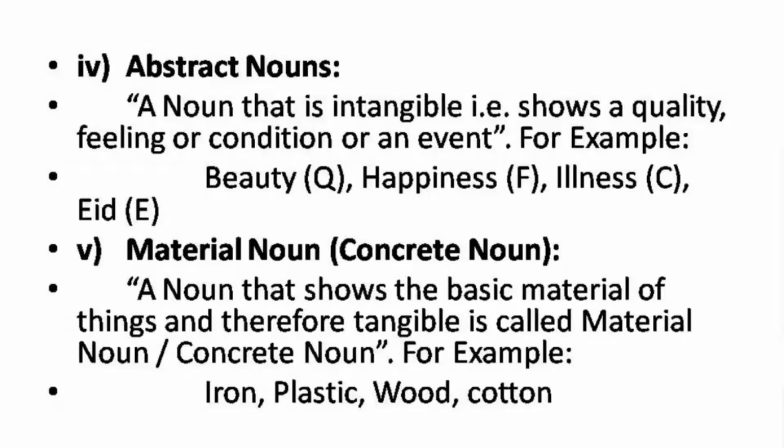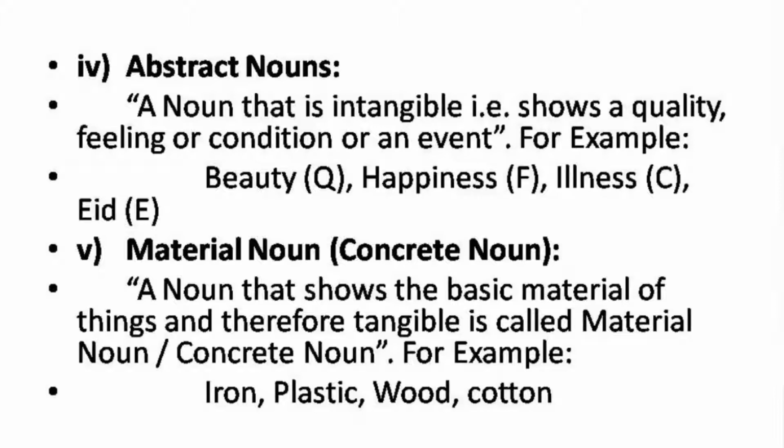Number 4, that is abstract noun. A noun that is intangible. Intangible means that we can't touch, we can't see, that we cannot sense through our 5 senses. That is called intangible. So abstract nouns are intangible. A noun that is intangible shows a quality, feeling, or condition, or an event.